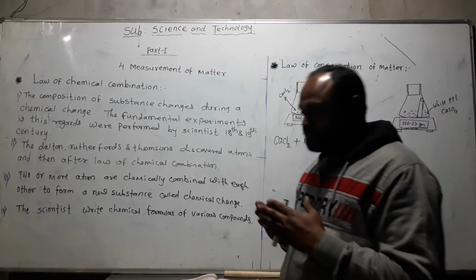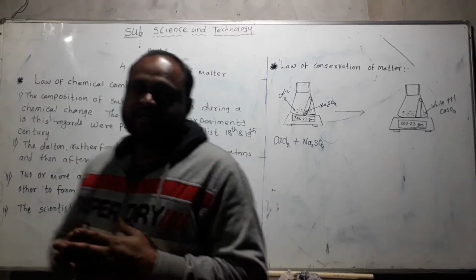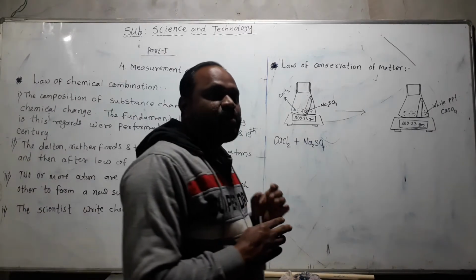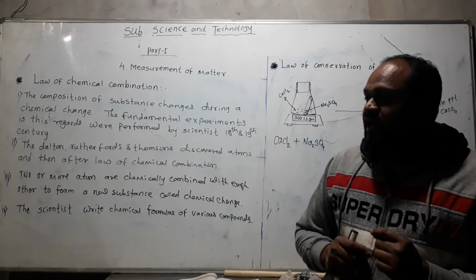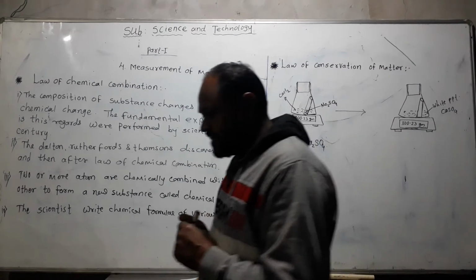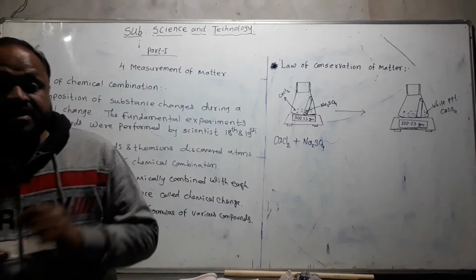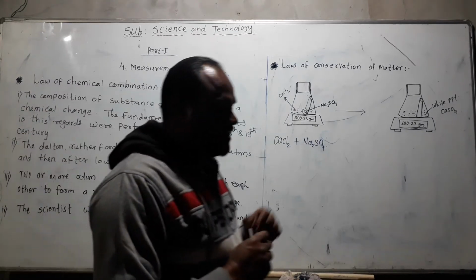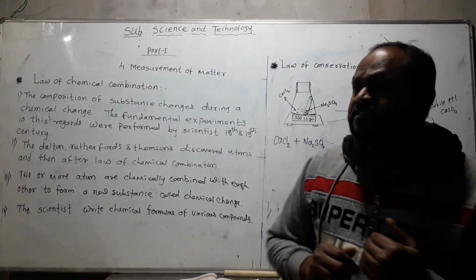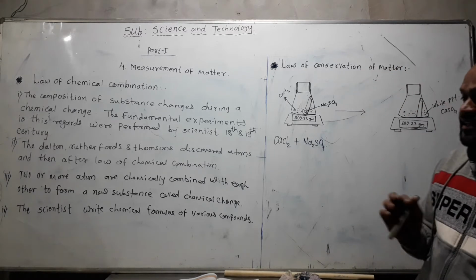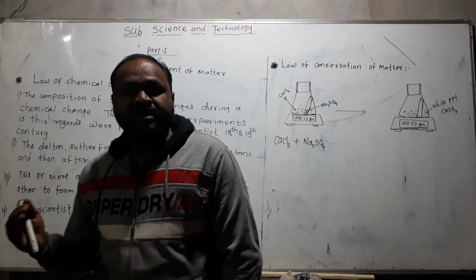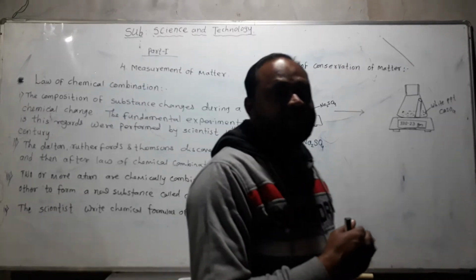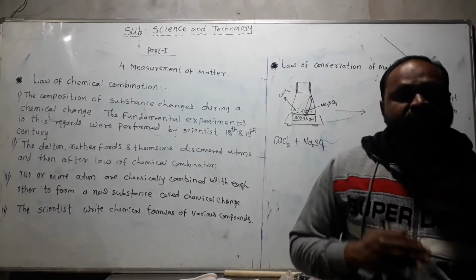What is meant by matter? Matter is made up of small, tiny particles called atoms. Scientists discovered the structure of the atom and the number of atoms. When two or more atoms are chemically combined, different types of substances are formed.